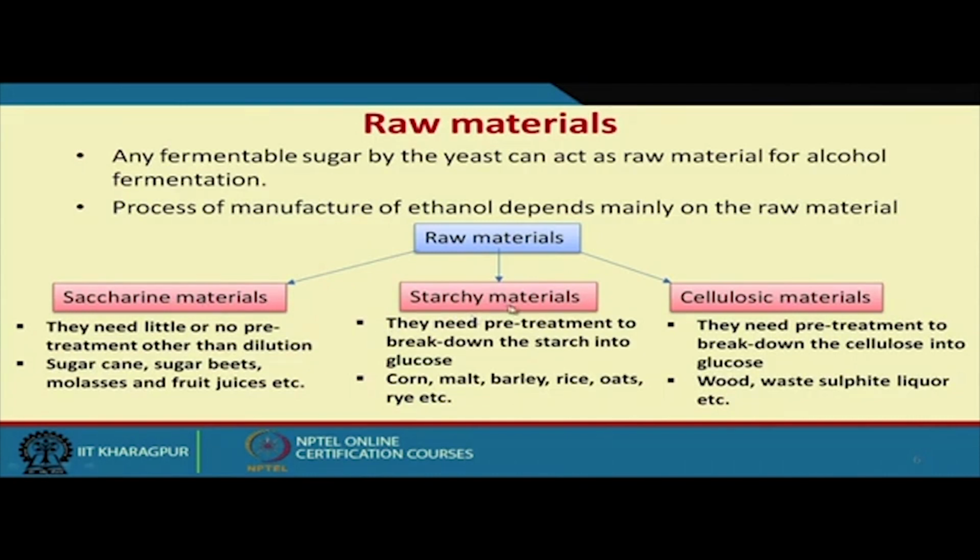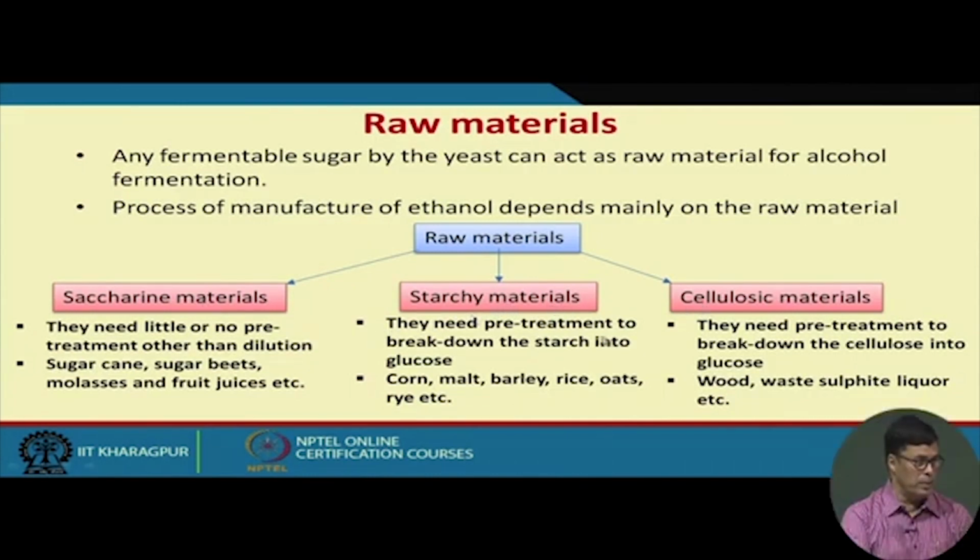But starchy materials and cellulosic materials require pre-treatment. In the case of starchy material, starch first has to be degraded into glucose, then glucose goes through the Embden-Meyerhof pathway and produces ethanol. In the case of cellulosic material, cellulose is broken down to glucose with the help of cellulase enzymes, such as exoglucanase, endoglucanase, and beta-1,4-glucosidase.